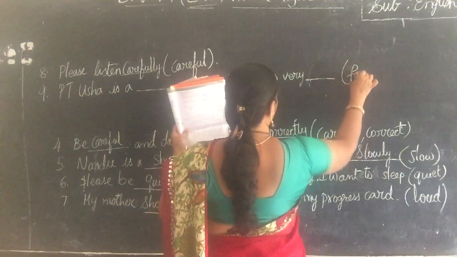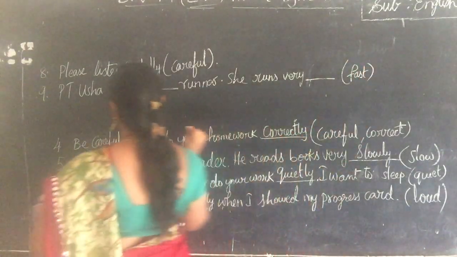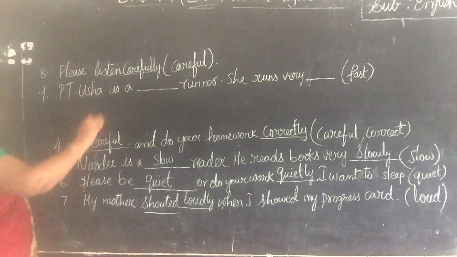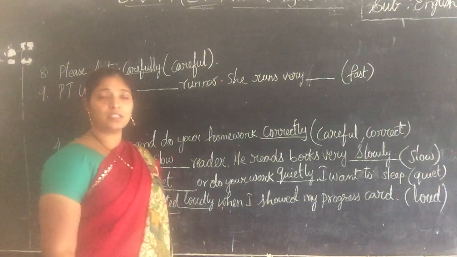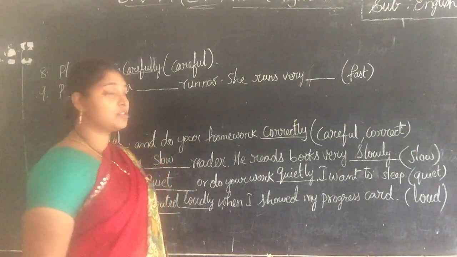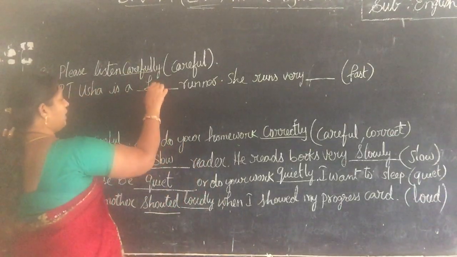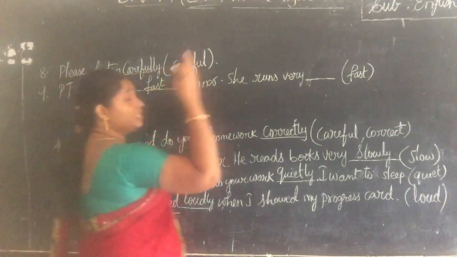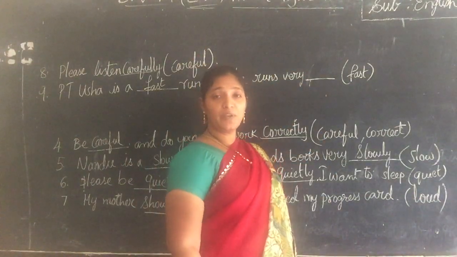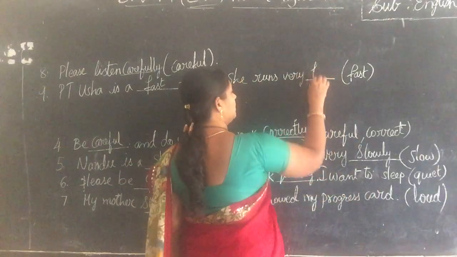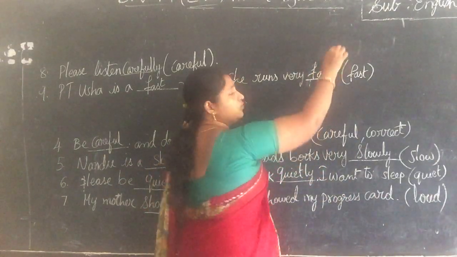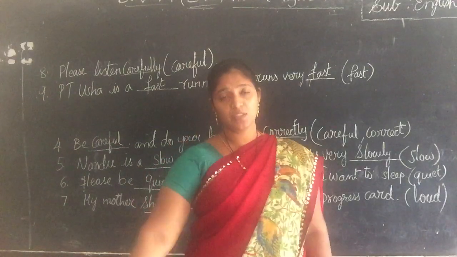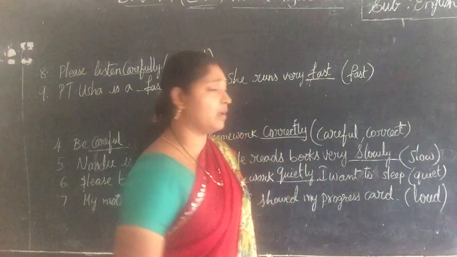And the word that is given is fast. Now how will you write here? P.T. Usha is a dash runner. She is a fast runner. And how does she run? She runs very fast. You don't have to use ly here. Fast is fast. It doesn't change to an adverb there.